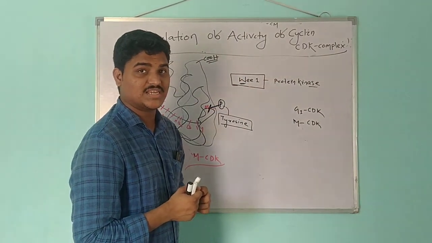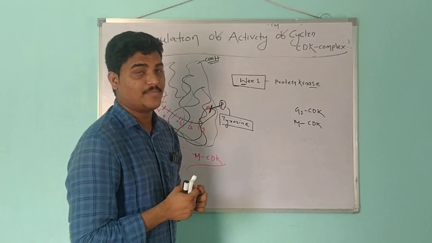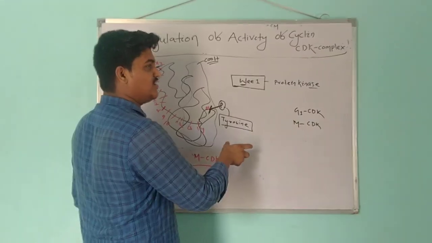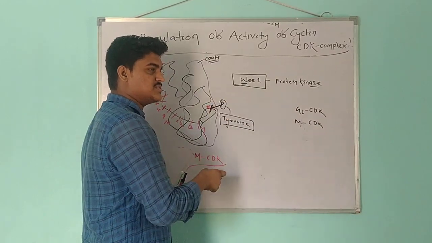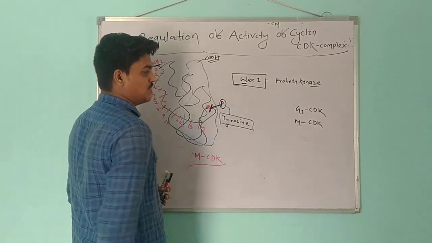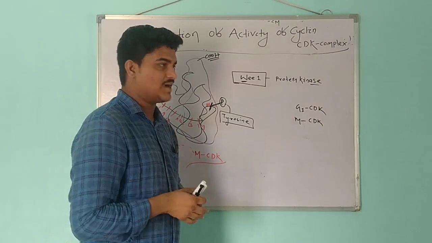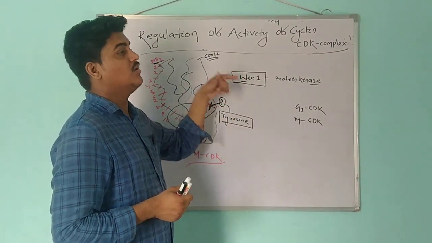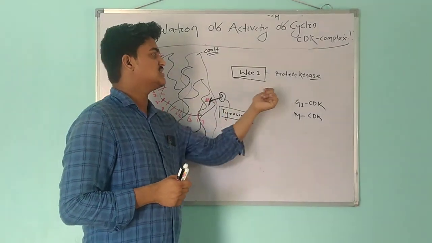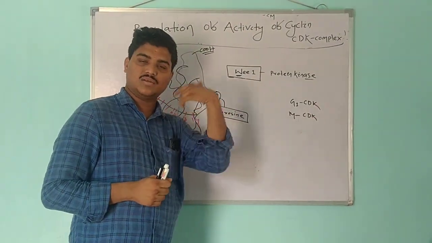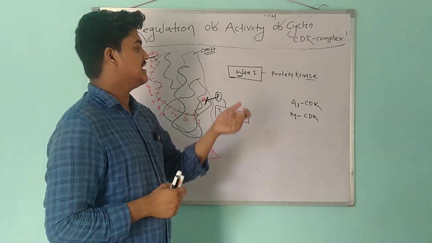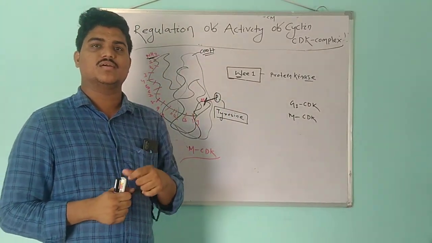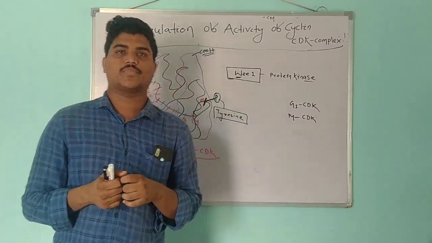Not always are the CDK inhibitory proteins bad for regulation. They are present to make the cell division overall fruitful and successful. Do you understand what the role of Wee1 is here? Wee1 knowingly delays the cell division process so that in that window the cell will get some time to elongate more.